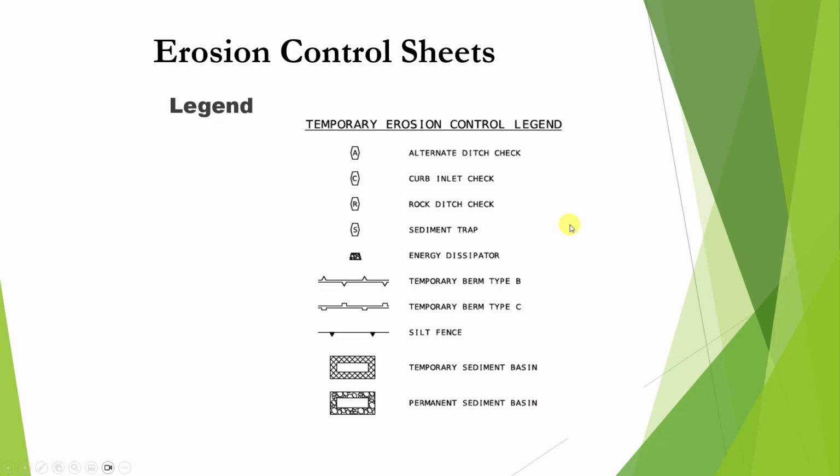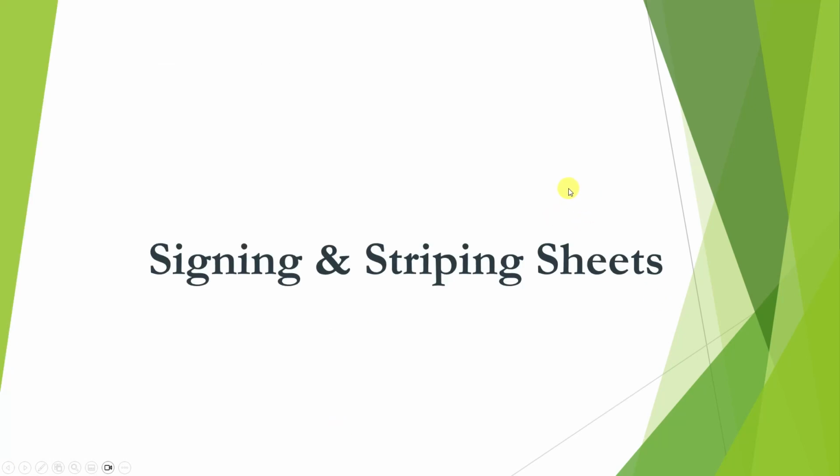So that's what the legend looks like, but usually they'll go through and clean this up and get rid of the stuff that they're not using so it doesn't take up so much room. And that concludes the erosion control video.